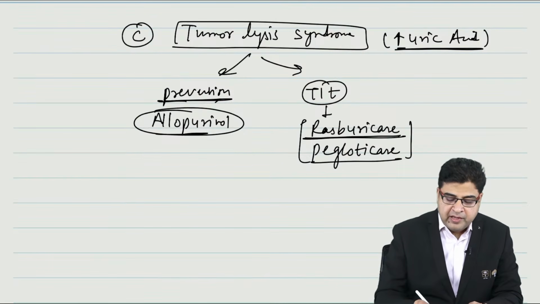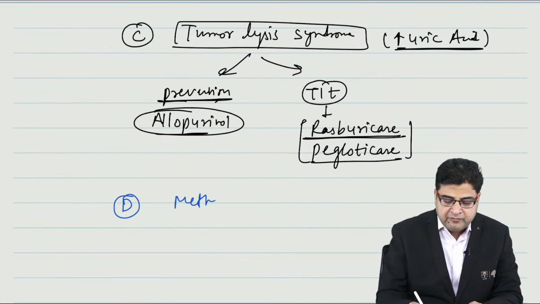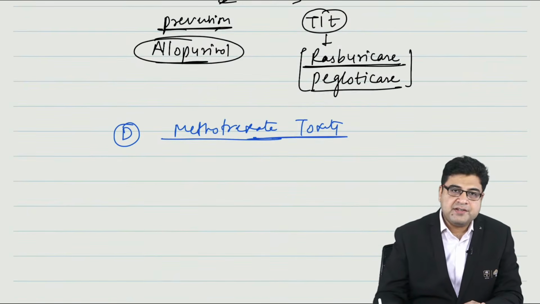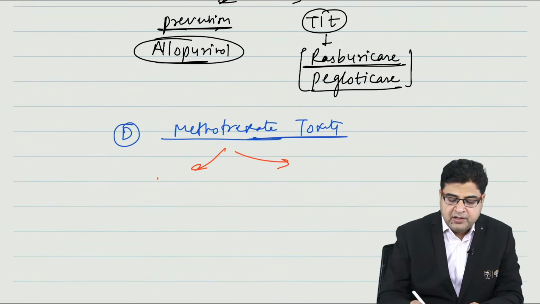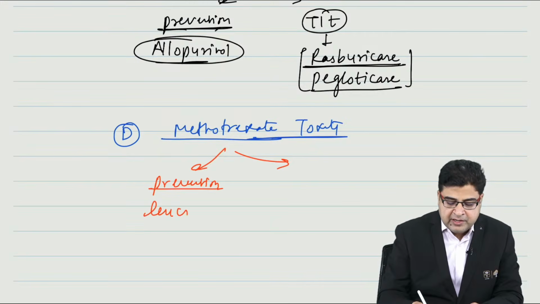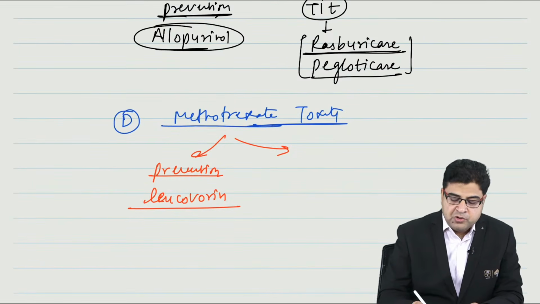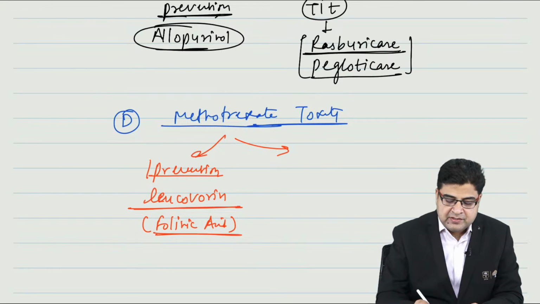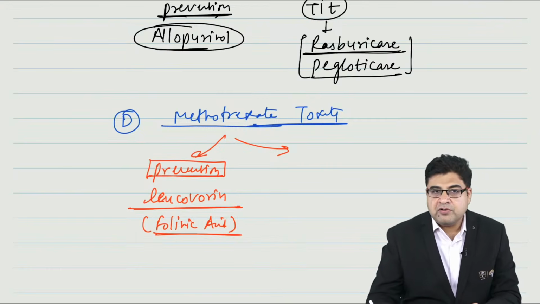Right? And we have one more drug over here which is very important for your exam. The drug name is methotrexate. Now how can we overcome the toxicity of methotrexate? If an MCQ is asked to you on methotrexate toxicity, prevention of methotrexate toxicity is done by a drug known as leucovorin. Leucovorin is also known as folinic acid, so this is the prevention of methotrexate toxicity.